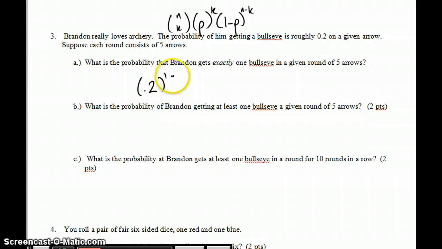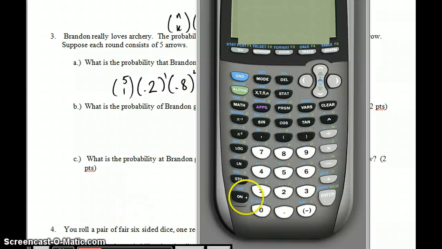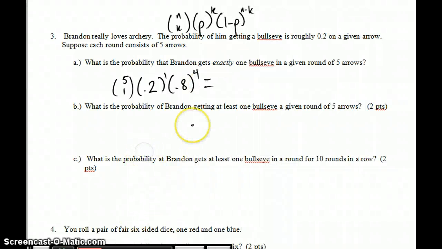On the back, we're looking at a problem that is a binomial distribution problem. So that's n choose k, you have the probability of something to the k, the complement to that, sorry, not q, p, to the n minus k for any specific amount. So when I want to know what is the probability that Brandon gets exactly 1 bullseye, that means that 1 bullseye happens once, a not bullseye happens 4 times, and that 1 bullseye could happen in his first shot, second shot, third shot, fourth shot, or fifth shot. You can plug this into a calculator, and we should be able to find out its value.